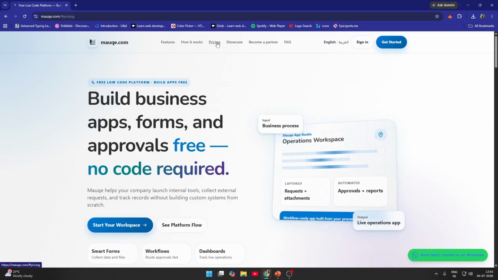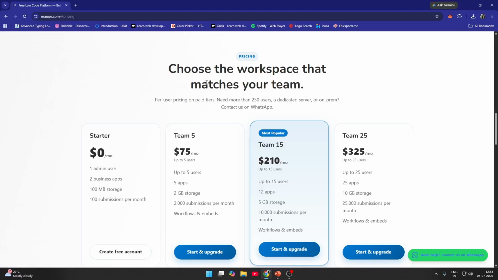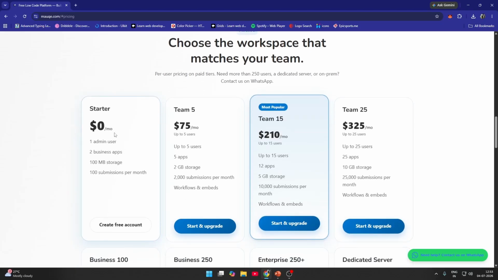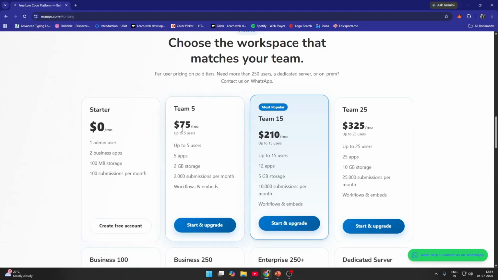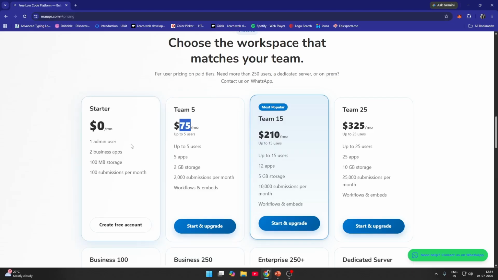So here you have everything, pricing. You can just visit the pricing page to be a partner of this Mauqe platform, and then you'll have different sorts of pricing. Starting from the starter, you'll be having a free plan, you can create your free account, which will have one admin user. You can create two business apps, 100 MB storage will be given, and then 100 submissions per month. And then coming on to the team of 5, you have to pay $75 per month. It will be up to 5 users. You can create 5 apps, and the storage will be a bit more than the starter pricing.